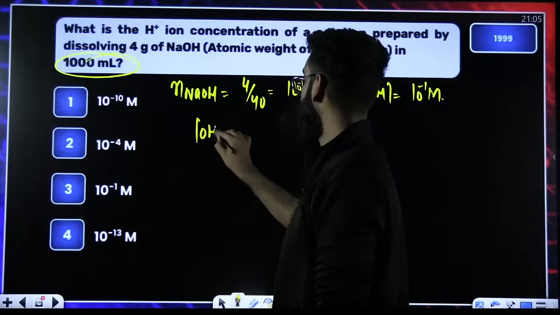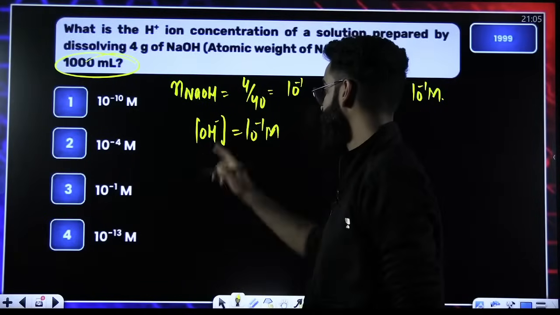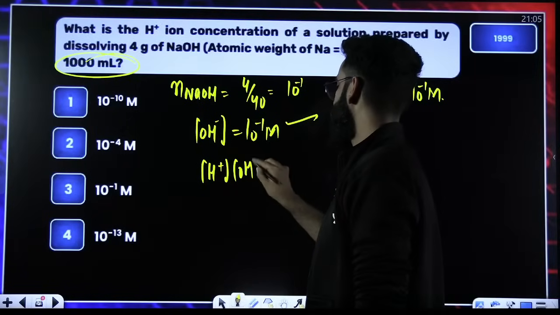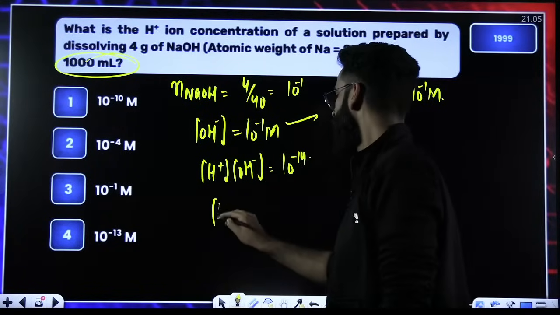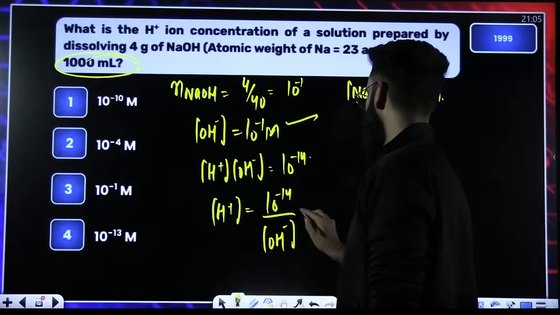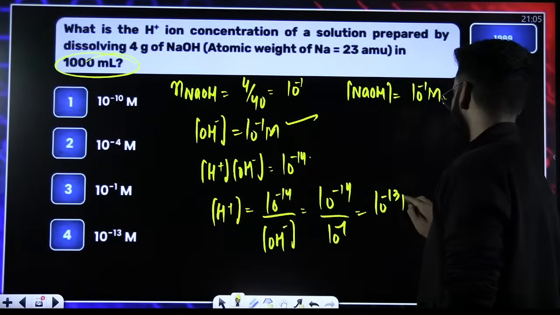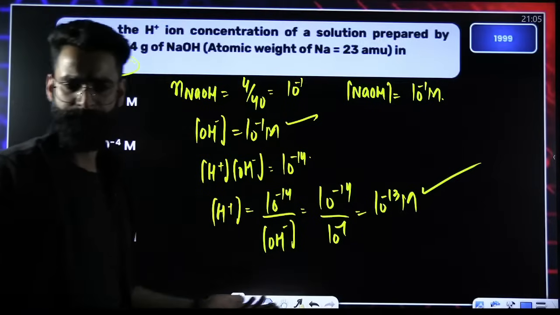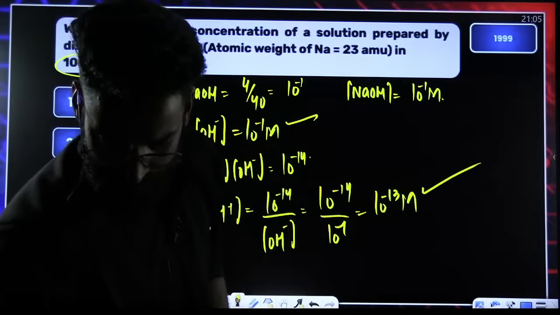So can I say the concentration of OH negative is nothing but 10 raised to minus 1 molar. What do I have to calculate? You know the concentration of H positive multiplied by the concentration of OH negative at 25 degrees centigrade is 10 raised to minus 14. So the concentration of H positive is equal to 10 raised to minus 14 divided by the concentration of OH negative. That is 10 raised to minus 14 divided by 10 raised to minus 1. The value comes out to be 10 raised to minus 13 molar. Right? Simple? I hope I'm clear.